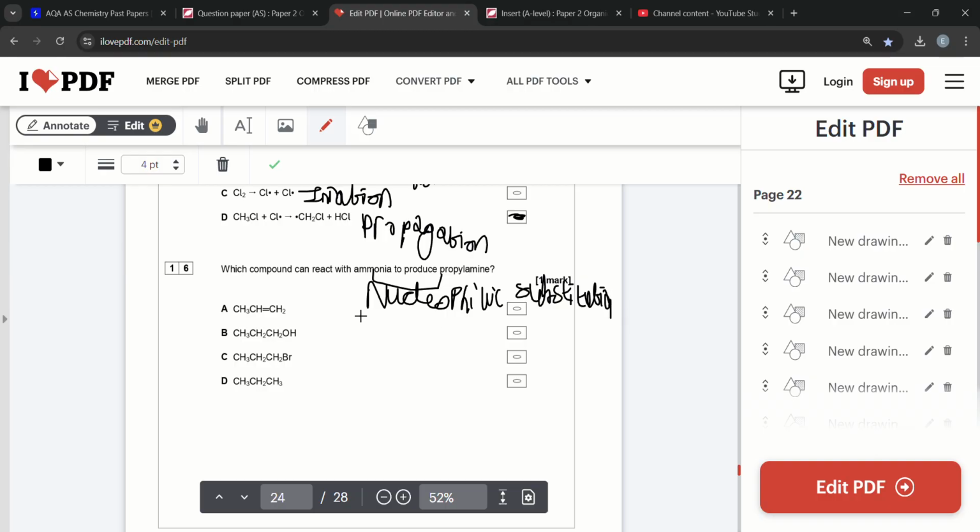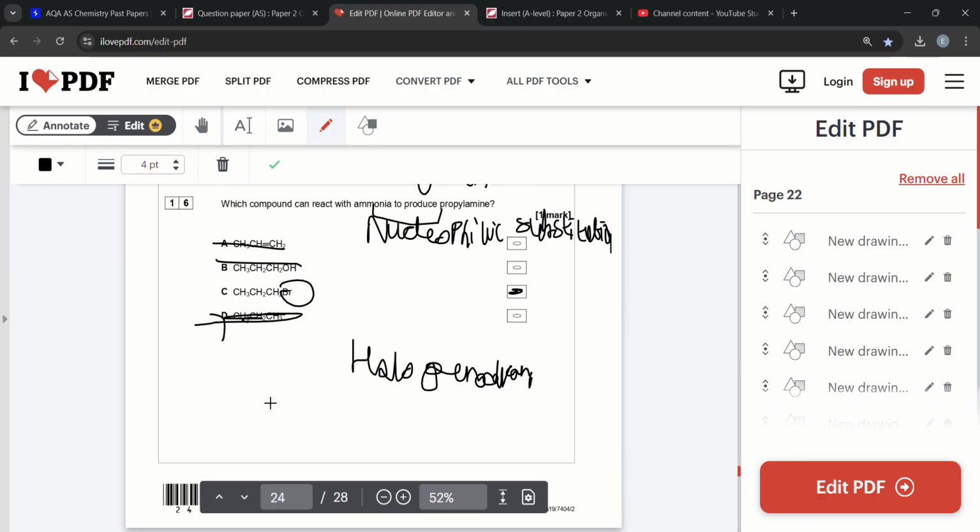And now, with nucleophilic substitution, react with ammonia to produce propylamine. For this, the compound needs to be a halogenoalkane. Definitely not an alkene, not an alcohol. The answer is C, because that is a halogenoalkane, whereas D is just an alkane. There's no halogen attached to it.